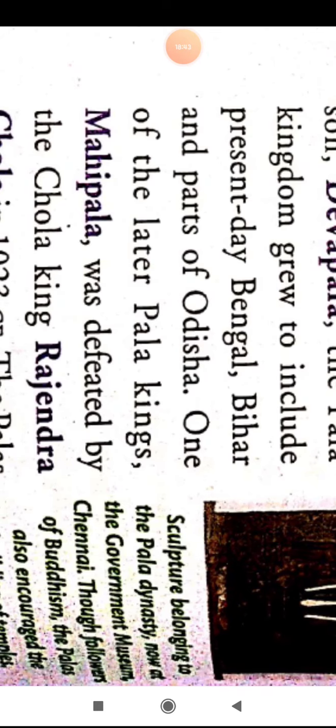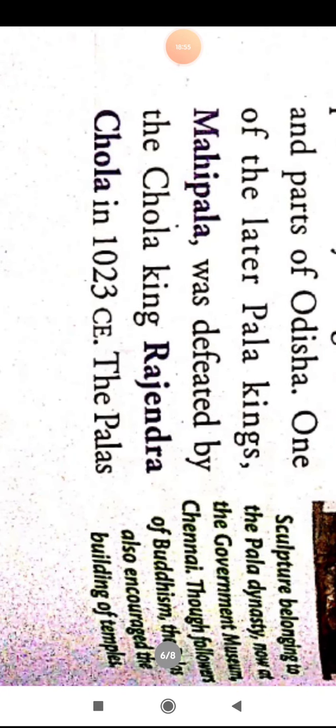After that, one of the Pala kings, Mahipala, was defeated by the Chola king Rajendra Chola in 1023 CE.